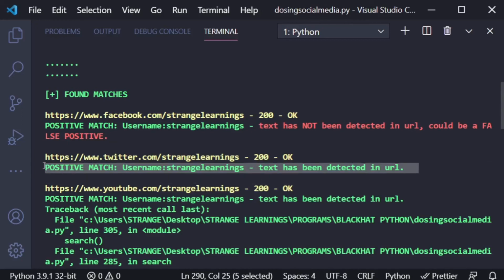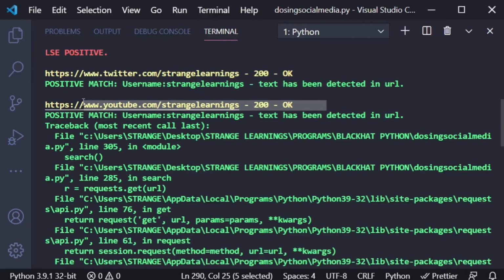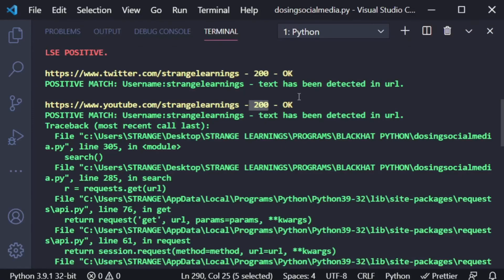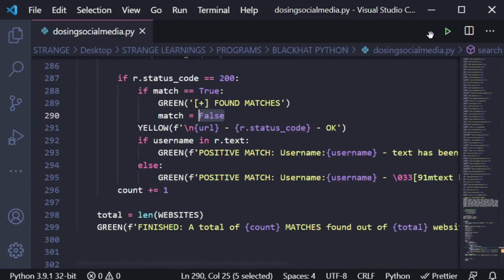Then we have Twitter, and on Twitter we have the strange learnings handle and it's detected in the URL. So this is the thing: it's printed in yellow, it's printed in green, and we also printed the URL, which means if we press Ctrl, we can open this URL in a browser. We are printing 200 right from here, the status code. r.status_code is printing 200, and then okay right here. So hopefully you now understand how this is printing all of the results and searching for the results.